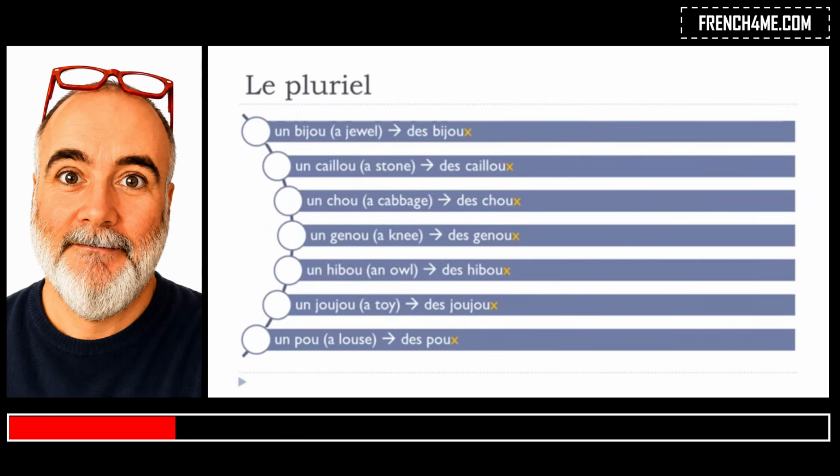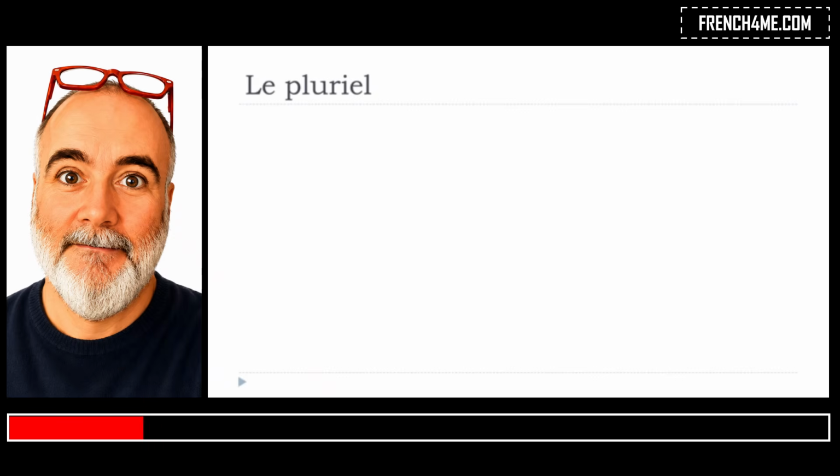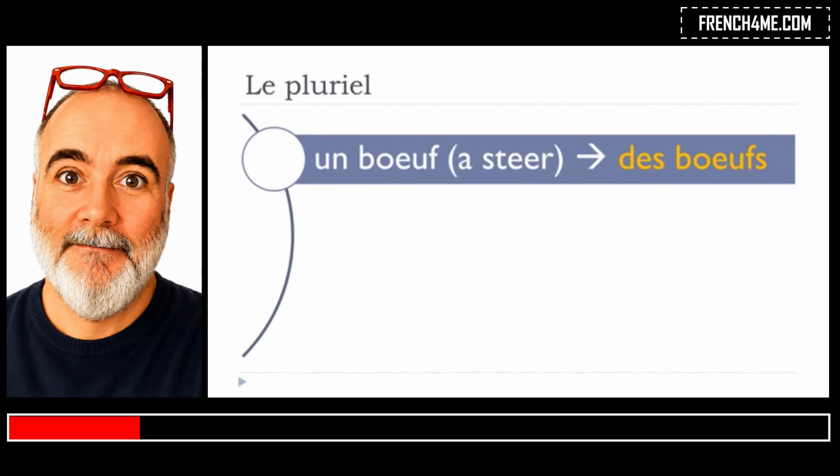So the good thing, if you remember carefully what I've been introducing so far, is that for the main group of words you only need to add s at the end, and you don't pronounce the s. Or for the exceptions, like these ones here, you have to add this x at the end, but still you won't pronounce the x. But still, as usual, we've got exceptions. A few exceptions, not that many, but these exceptions are really strange, because the pronunciation will change.